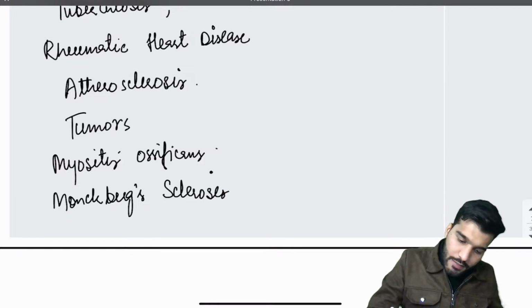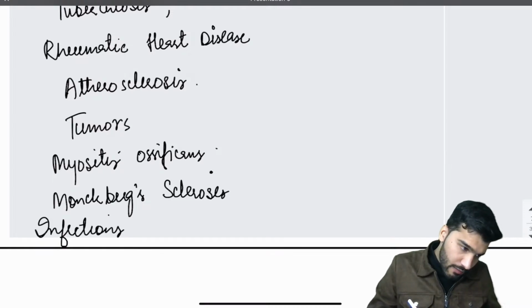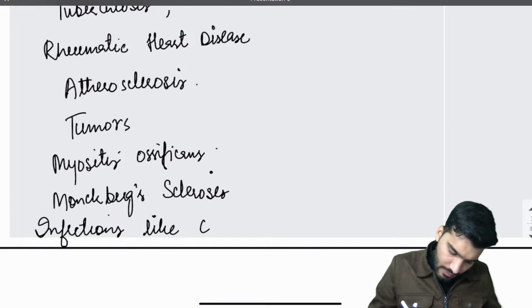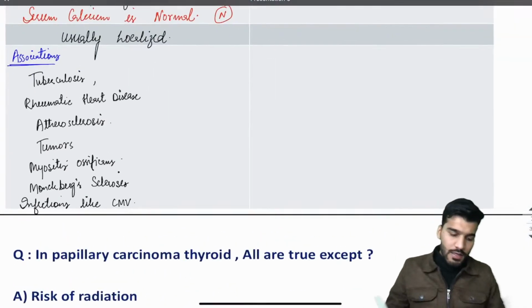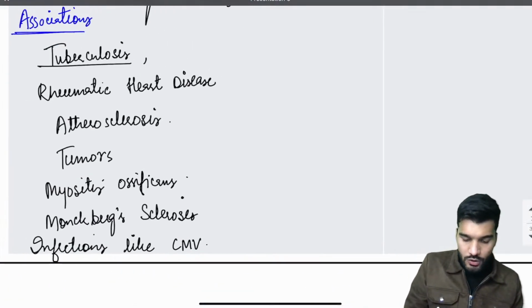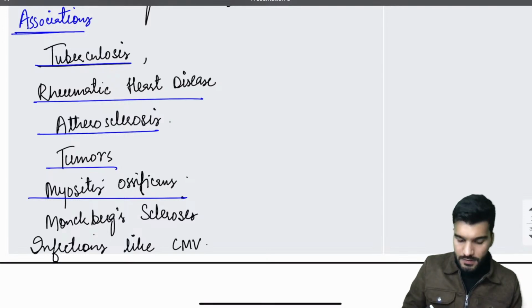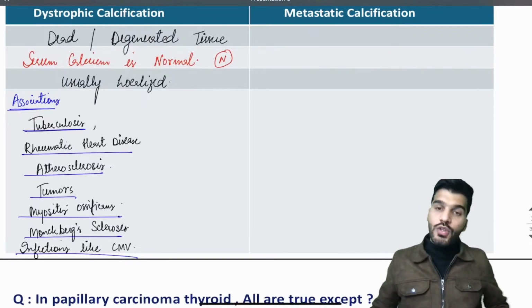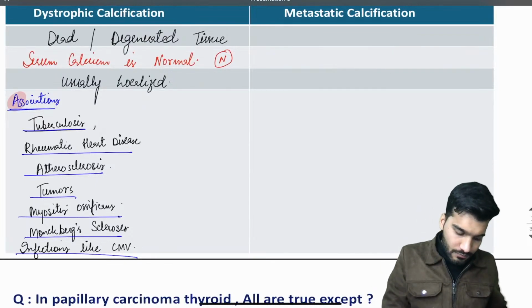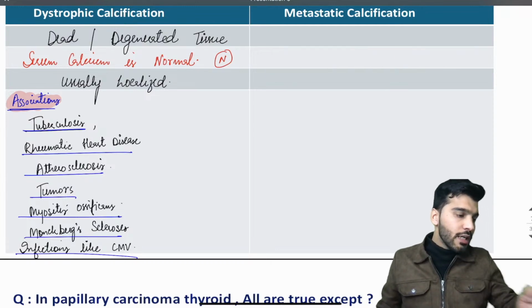It's also associated with infections like CMV or cysticercosis. Okay, so these are the common ones. So it's associated with tuberculosis, rheumatic heart disease, atherosclerosis, tumors, myositis ossificans, Monckeberg sclerosis, and infections like CMV. Is that clear? That's all about dystrophic calcification.